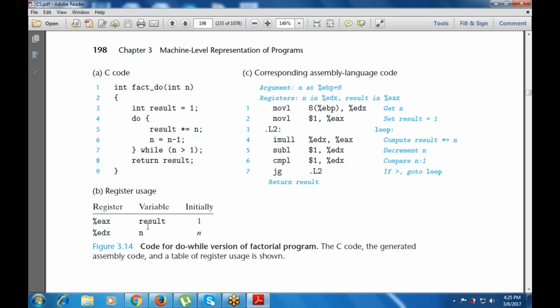Then the condition is checked. This is a do while loop, so the condition is checked at the end: while n is greater than 1. It will continue when n is greater than 1, not equal to 1, that means from 2 onwards. Then at last it returns result.